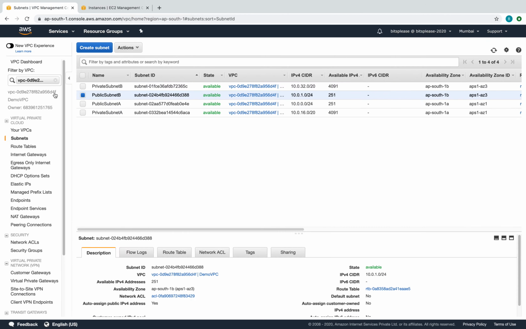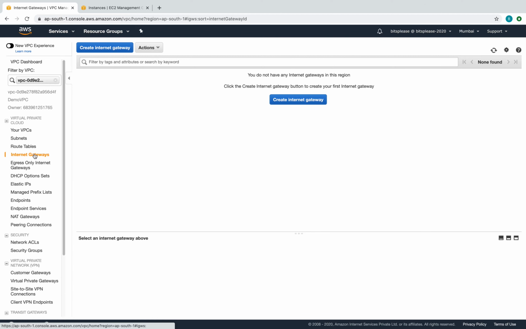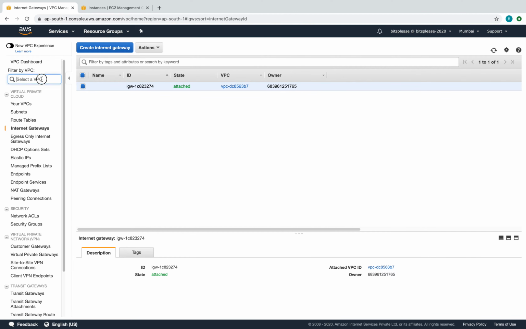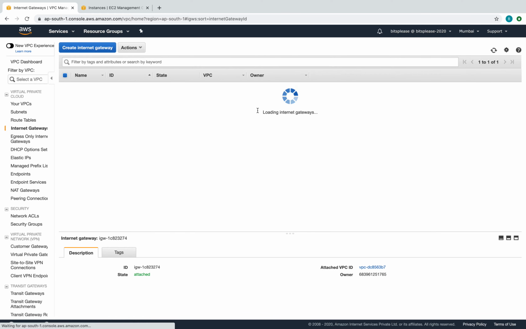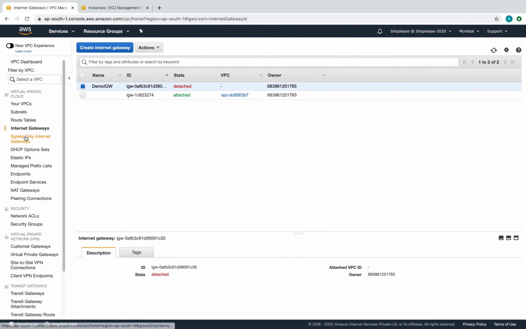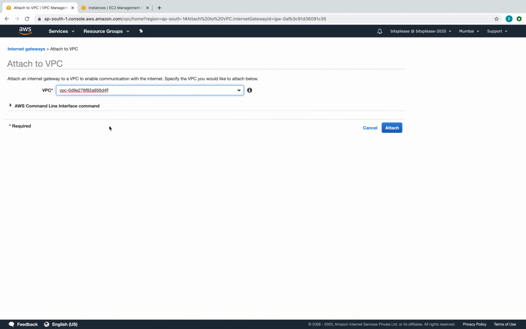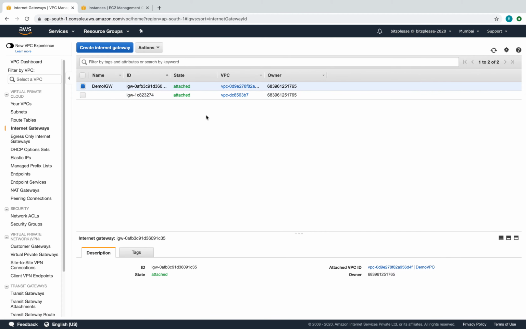Again, go back to the VPC management console and go to internet gateways here. You see there is no internet gateway right now. I mean, there probably is a default one which came with our default VPC, but for our demo VPC there is nothing. So let's go and create one. I'm going to call this, maybe, demo internet gateway. Makes sense. I'm going to say create, close. Right now it will be in the detached state, but that's okay. We right-click on it and say attach to VPC, and here you can select the demo VPC. Once you say attach, it gets attached, which is pretty cool.